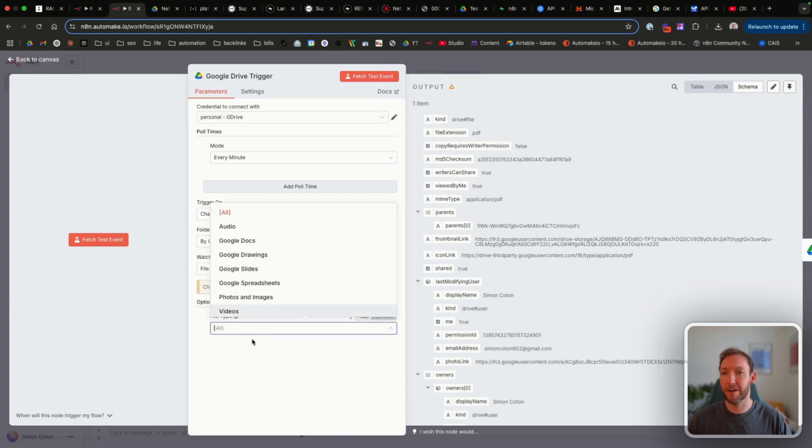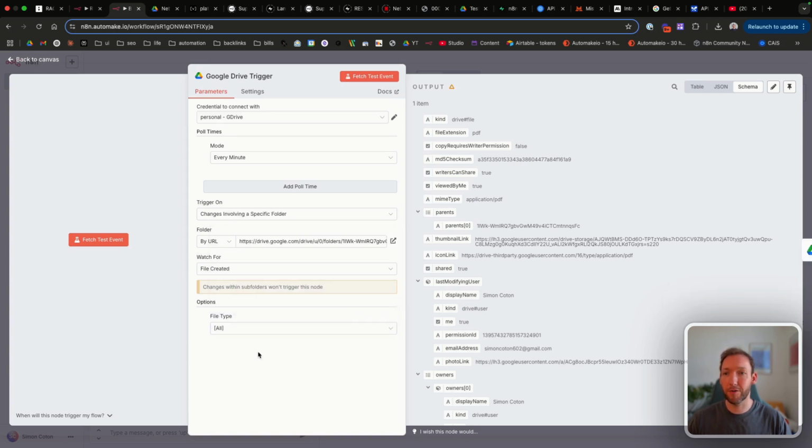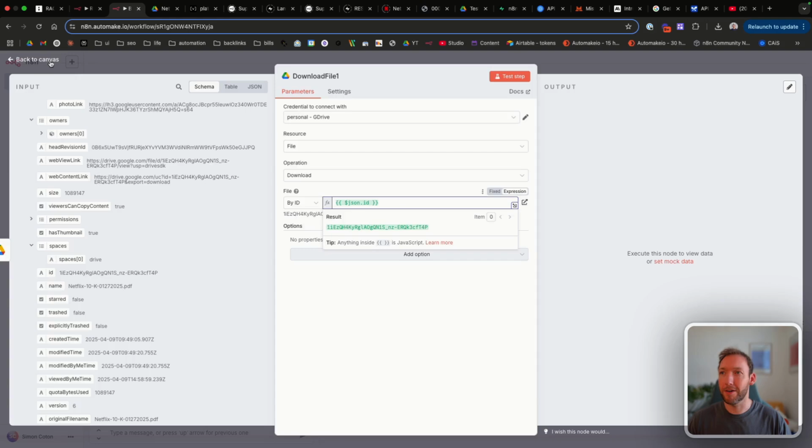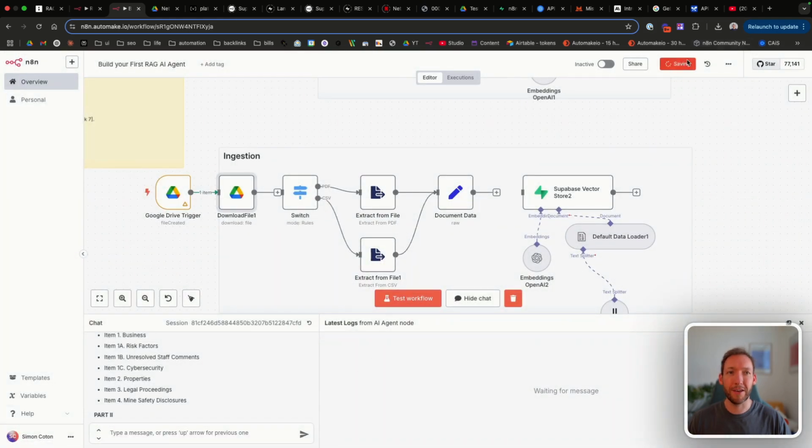And we can specify in here if we want it to do just certain files, but we don't. Let's leave it as all. And then we still need to download the file. But now instead of taking it by the URL, let's take the ID of the file from the previous node. And we'll pop the ID in there. And let's just check that that actually downloads before we go any further.